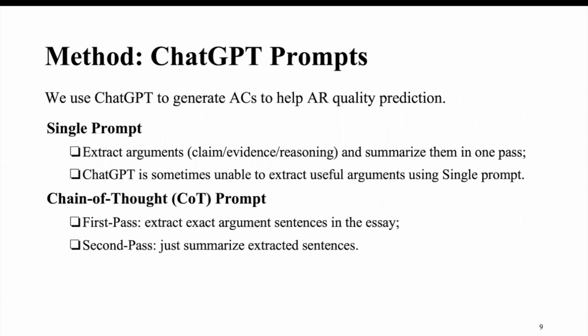So we use ChatGPT to generate argument contexts to help AR quality prediction. We use two prompts, a single prompt and a chain of thought prompt. The single prompt extracts the arguments like claim, evidence, reasoning, and summarizes them in one pass. But ChatGPT is sometimes unable to extract useful arguments using single prompts. The chain of thought prompt has two passes. The first pass is to extract exact argument sentences in the essay. The second pass is to summarize the extracted sentences.